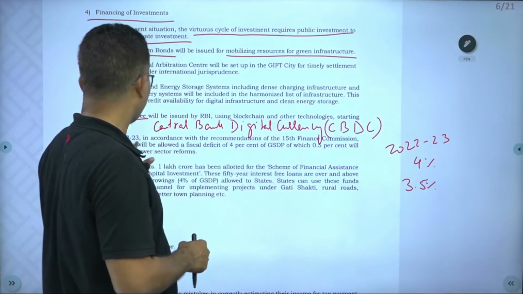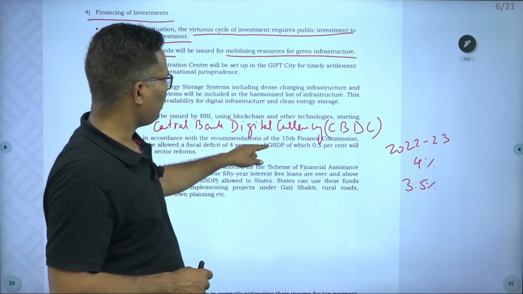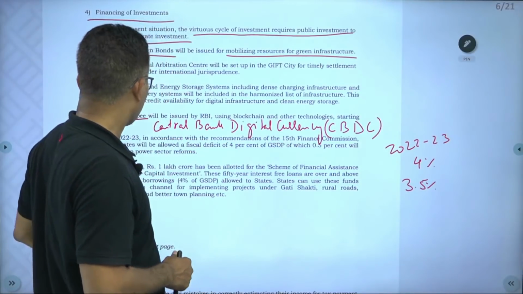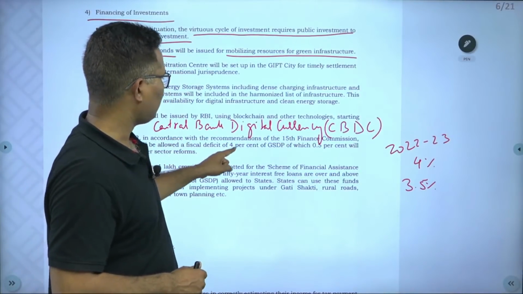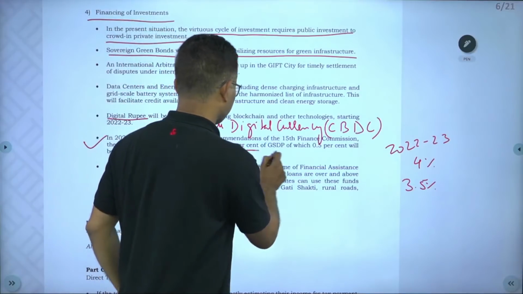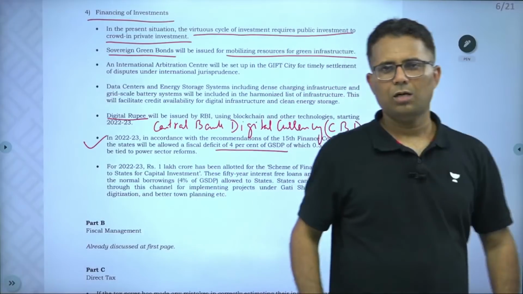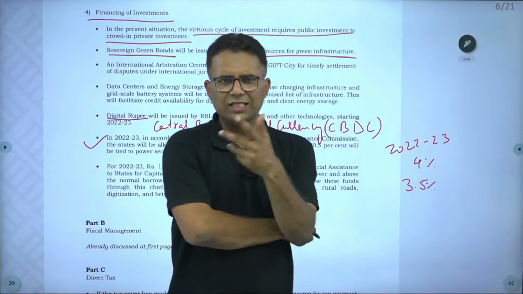See, what this statement says: in accordance with the recommendations of the 15th Finance Commission, the states will be allowed a fiscal deficit of 4%. So the question is, do states require approval?